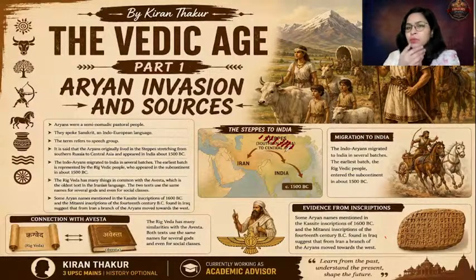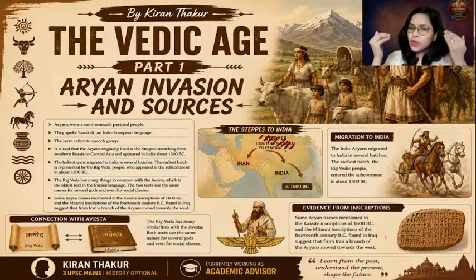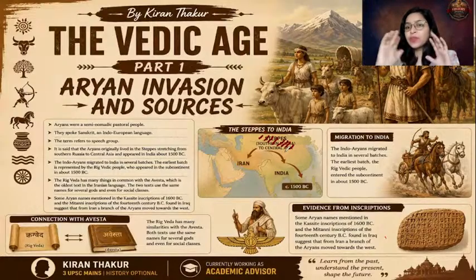Like, for example, in Sanskrit, mother is referred to as matru. Ma is the root word. Similarly, in Greek and Latin, ma, mother, these are the root words for mother. So this is just one example. There are many more examples which claim that all these languages' root words are one and the same. On the basis of the root words, the languages later on evolved.